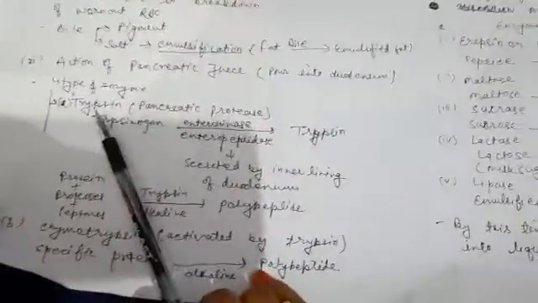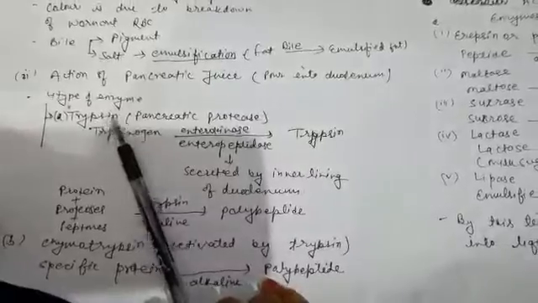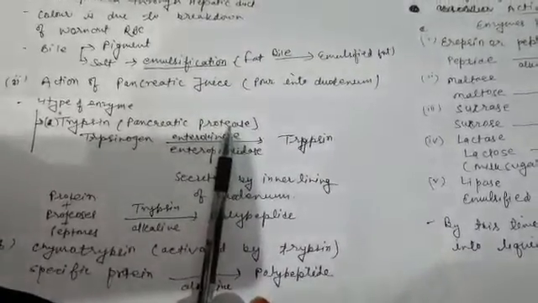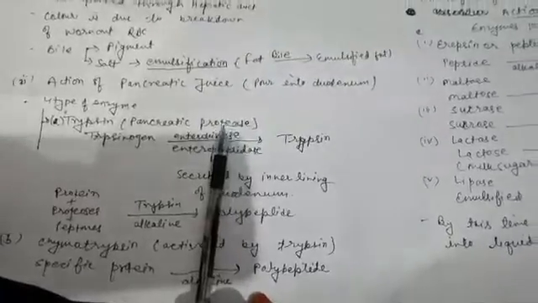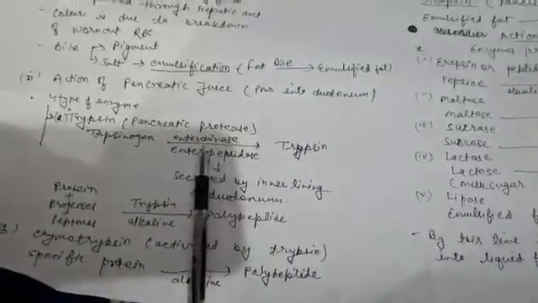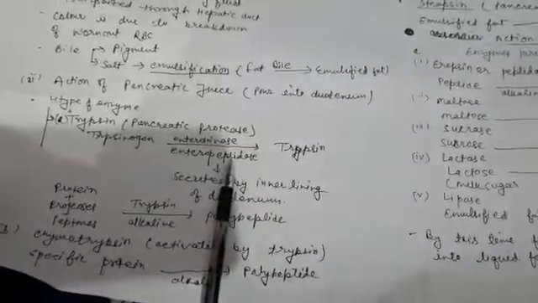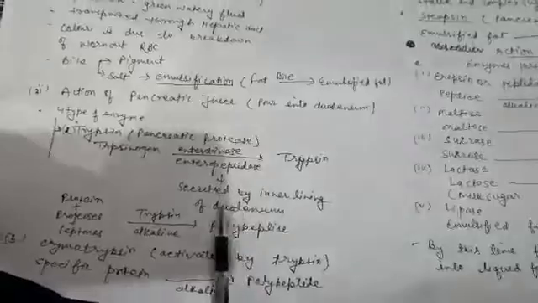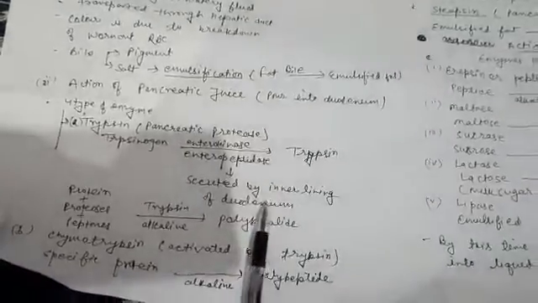The first one is trypsin, also known as pancreatic protease. Protease is the word for an enzyme which digests protein. Trypsin is released in an inactive form known as trypsinogen, and trypsinogen is converted into the active form, trypsin, by the enzyme enterokinase or enteropeptidase, which is secreted by the inner lining of the duodenum.